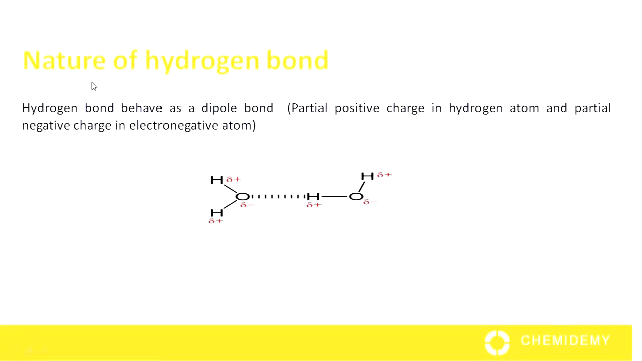Now, nature of hydrogen bond. Hydrogen bond behaves as a dipole bond. We have example of water molecule. There is an electrostatic force of attraction between oxygen and hydrogen atom. Hydrogen acquires partial positive charge, whereas oxygen acquires partial negative charge, and it leads to the formation of dipole. So we can say that nature of hydrogen bond is dipolar.